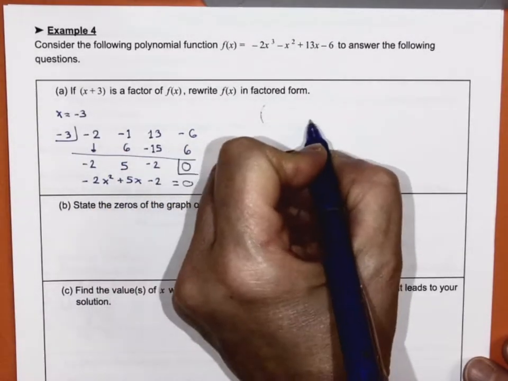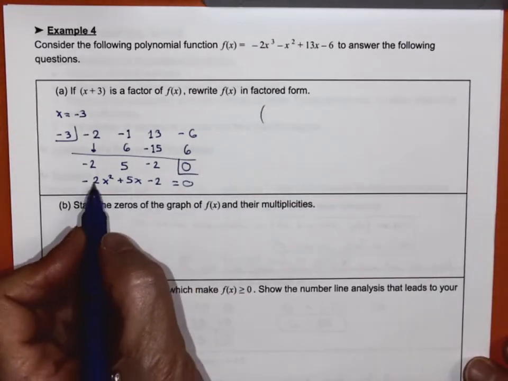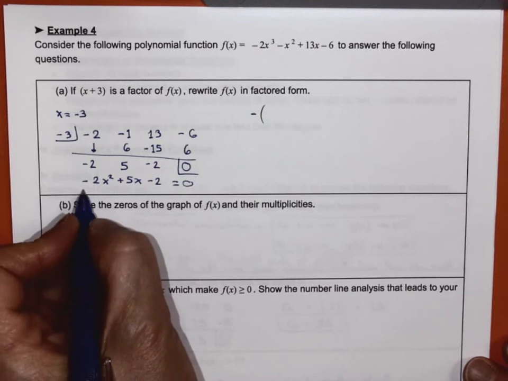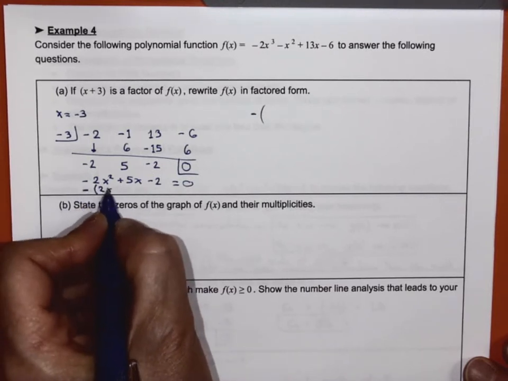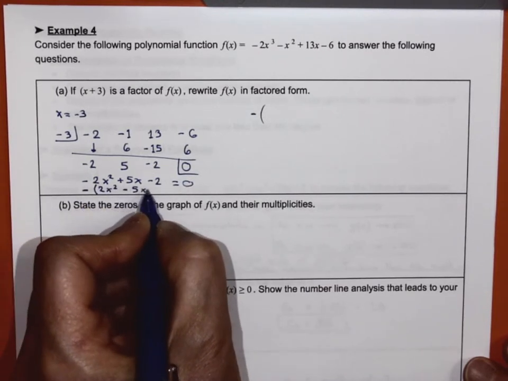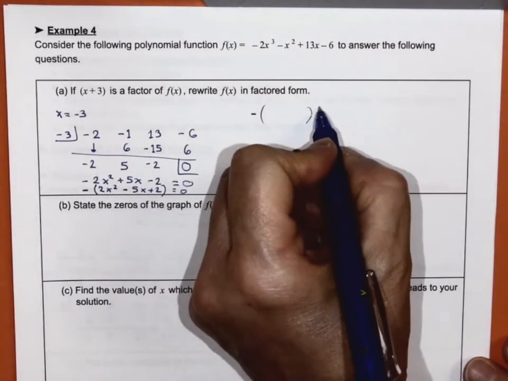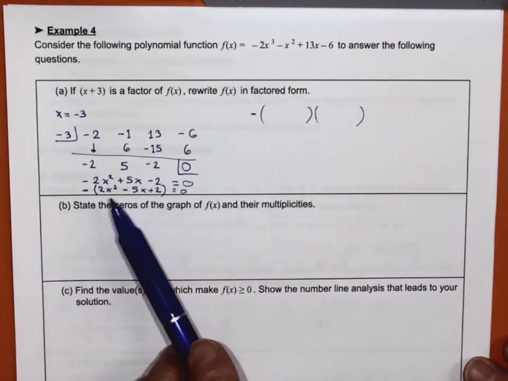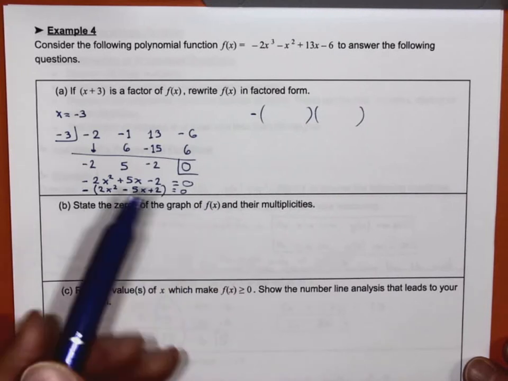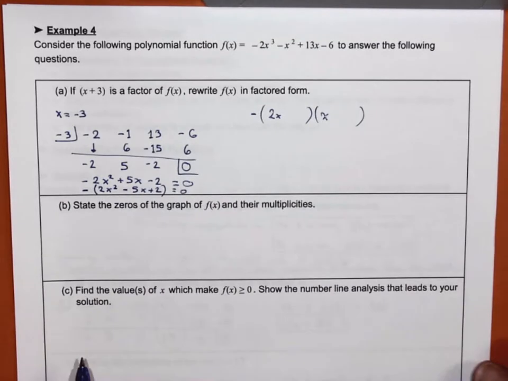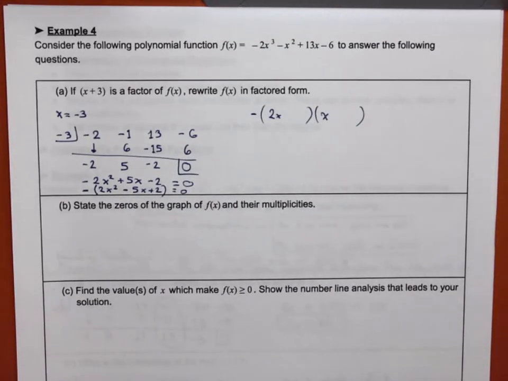The first thing I want to do is take out a negative of that. I don't want that negative there. So I'm going to take out that negative, which becomes 2x squared minus 5x plus 2, right? And so now, that negative in the front there. And then I say, okay, what can I multiply to give me 2x squared? Well, it's just going to be 2x and x, right? That's the only way I can multiply two things to give me a 2x squared.